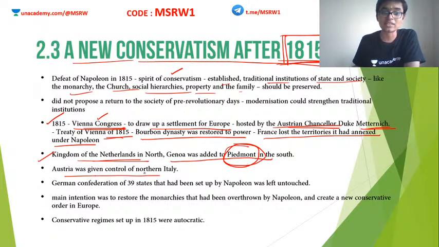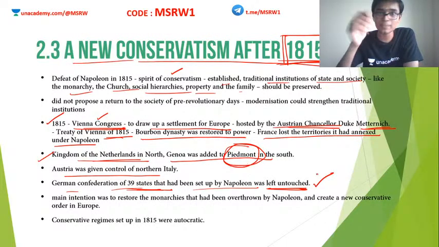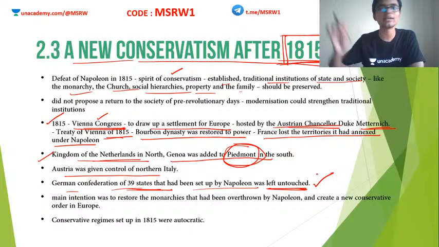Then Austria was given control of northern Italy. The German Confederation of 39 states that had been set up by Napoleon was left untouched. This was the only exception. Okay, everything else was changed back to what it was. But the 200 principalities which were annexed to 39 states by Napoleon Bonaparte were left untouched. So now, even after the Vienna Congress, Germany is an assemblage of 39 different states. Clear?